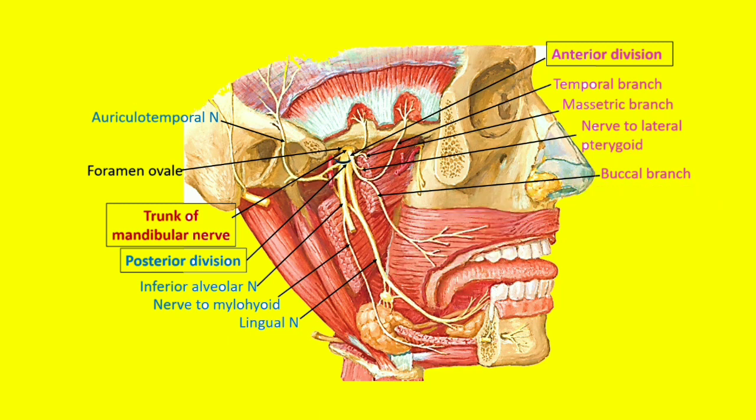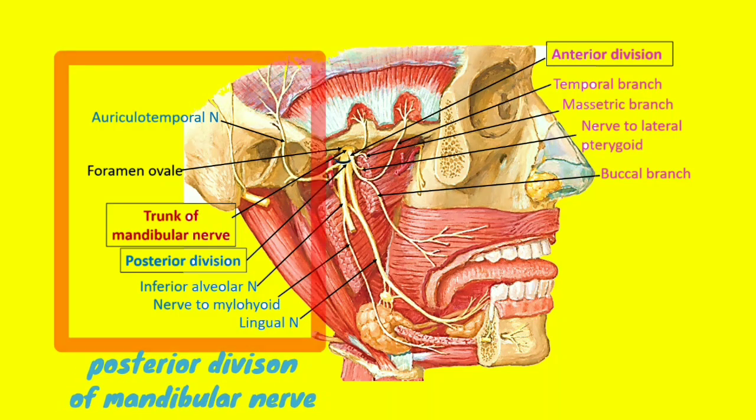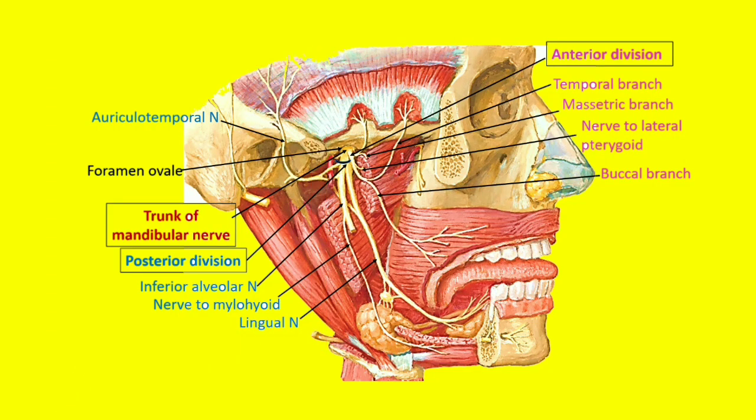Now let us try to understand the posterior division of the mandibular nerve. The posterior division is larger than the anterior division. The nerves of the posterior division include the lingual nerve, which is sensory in nature and supplies the anterior two-thirds of the tongue, predominantly the mucous membrane.